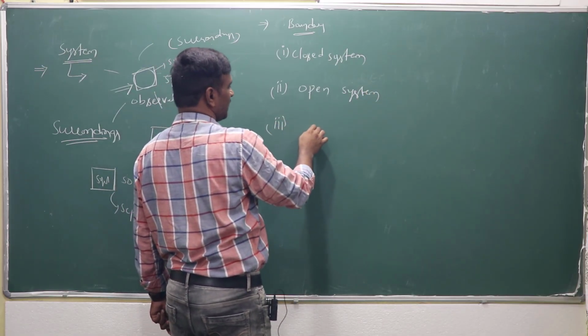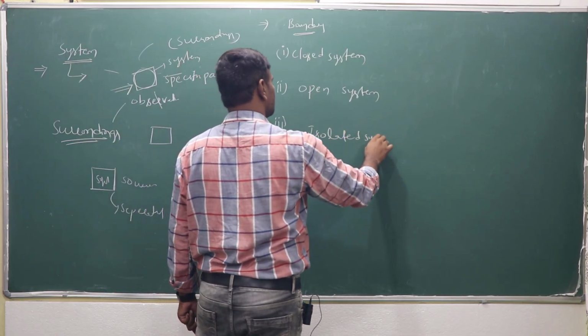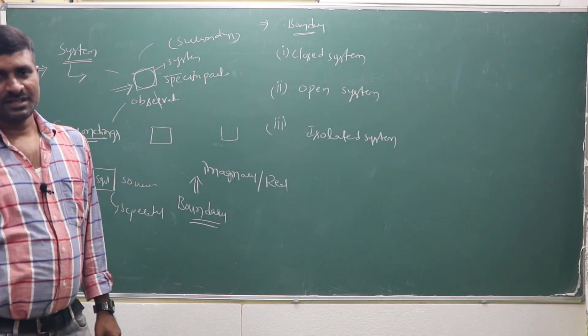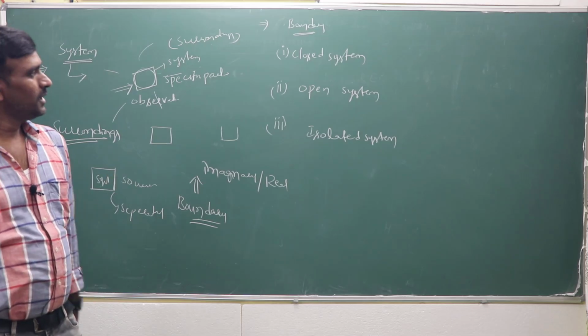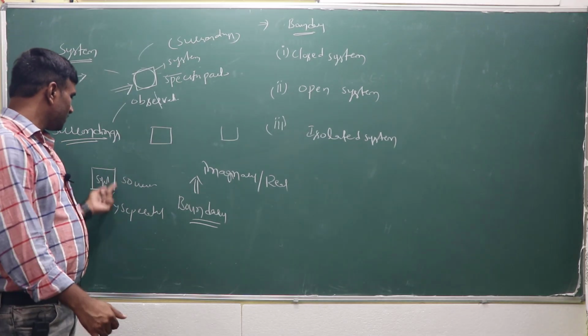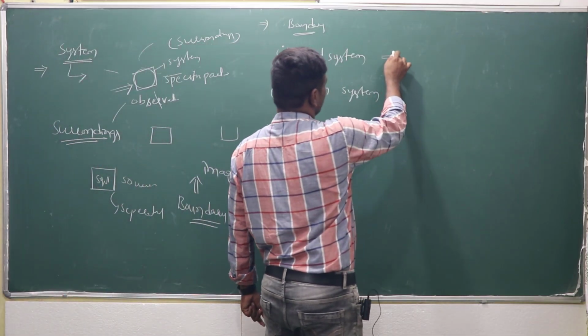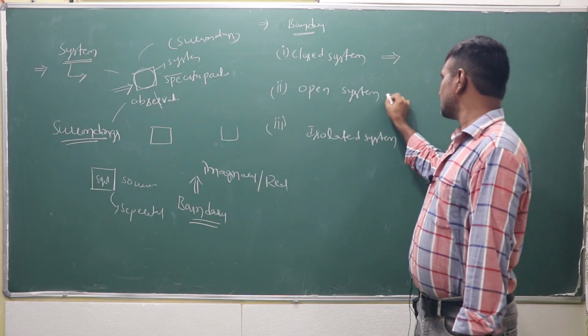Another one may be the isolated system. Closed system, open system and isolated system. These systems are defined based on the boundary between the system and surroundings. So what is the closed system and what is the open system? First we can take the open system.